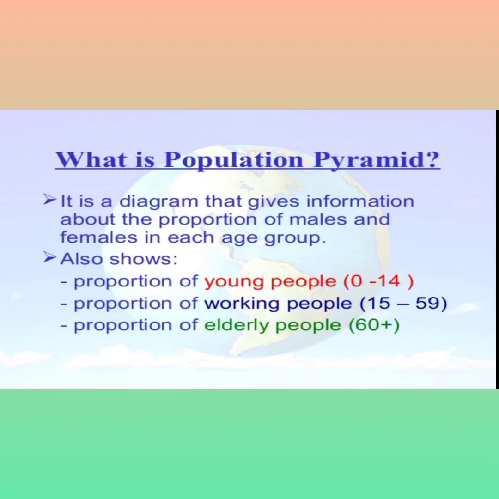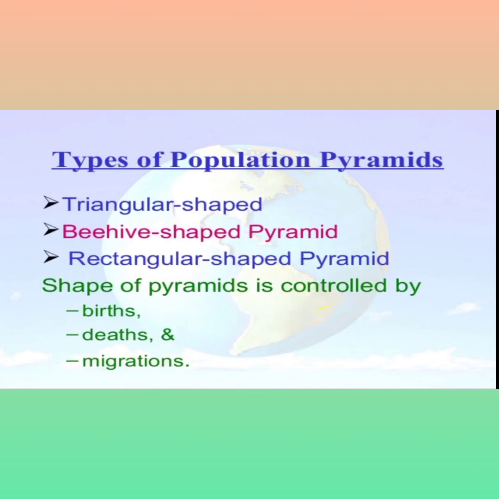What is a population pyramid? A population pyramid is a diagram that gives information about the proportion of males and females in each age group. It also shows the proportion of young people, working people and elderly people, represented by a specific diagram known as a population pyramid. There are three types of pyramids: first, triangular shaped pyramids, beehive shaped pyramids, and rectangular shaped pyramids. All three types are totally based on three things: birth rate, death rate, and migration.